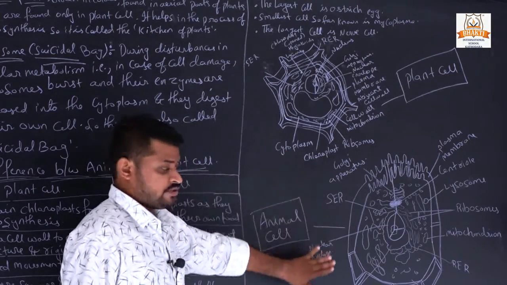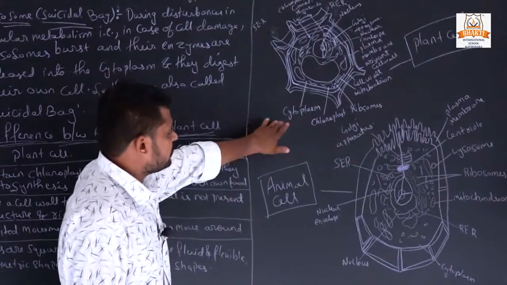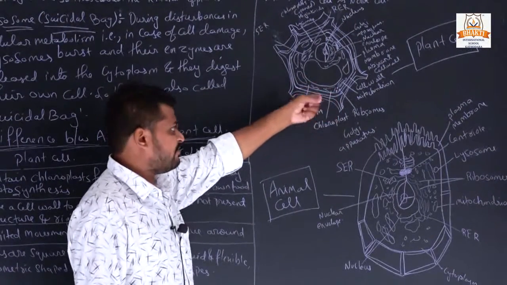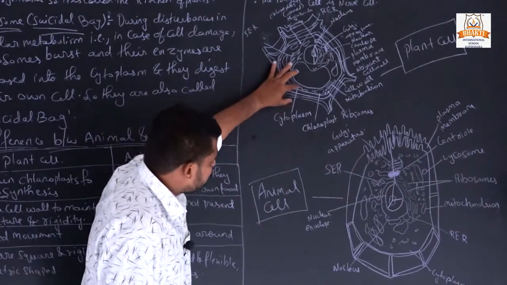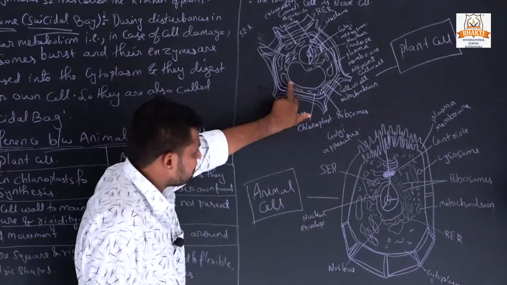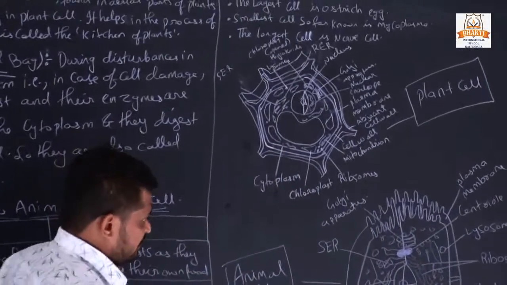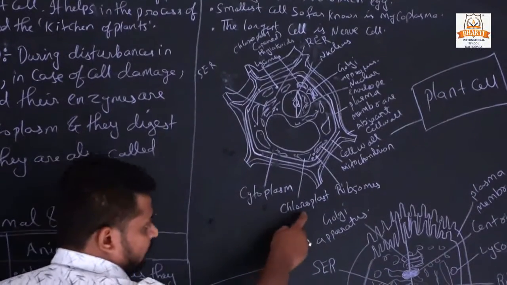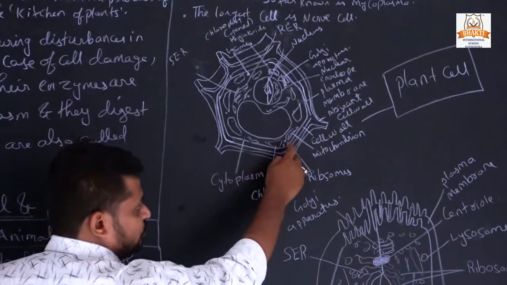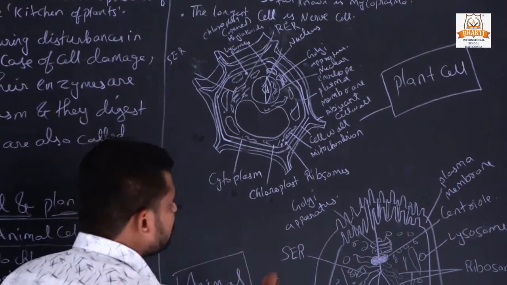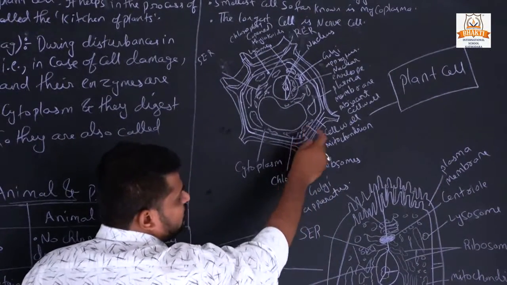Now these are the two structures, one is the plant cell and another is the animal cell. If you see here, it is a very complicated structure of plant and animal cells. The portion inside this region is called cytoplasm, and layers 1, 2, 3 and 4 are present. All layers have different names. One has chloroplast, which makes their own food, it is here. Then ribosomes, the 3 dots you are seeing here, are called ribosomes. The first layer is called the cell wall, and here it is called the mitochondria.